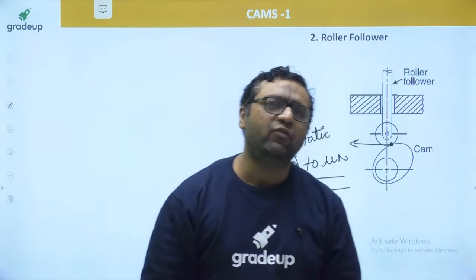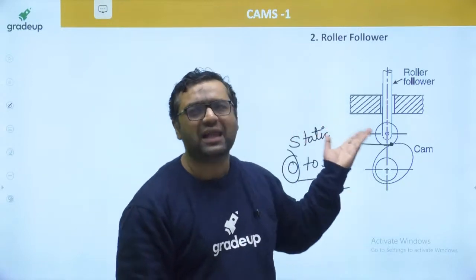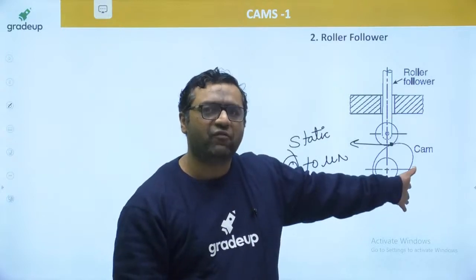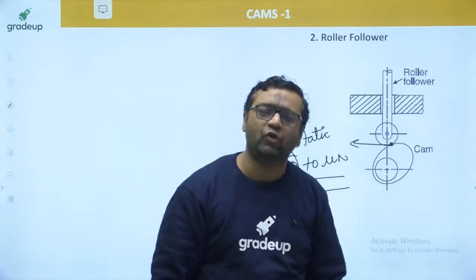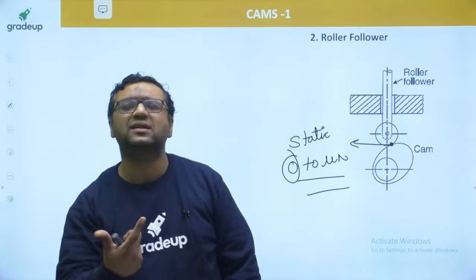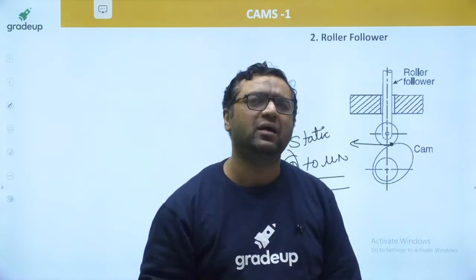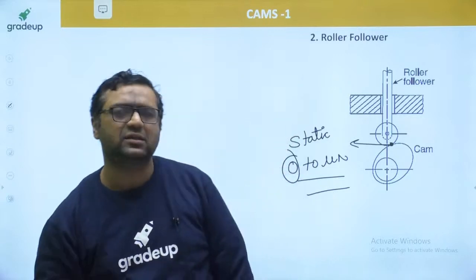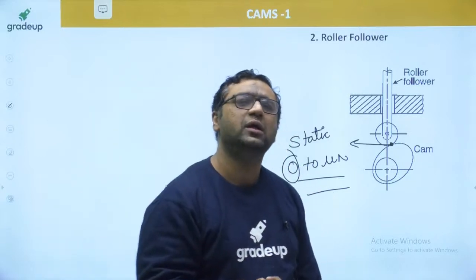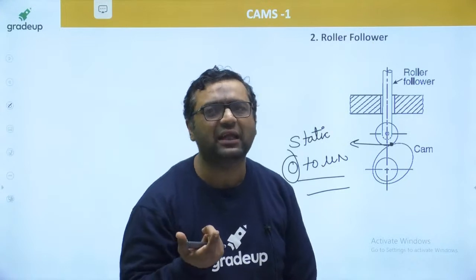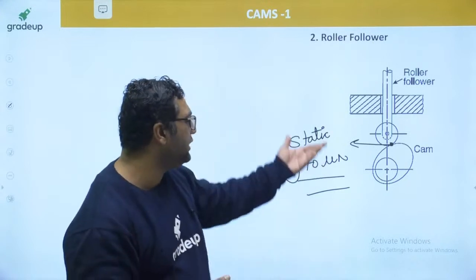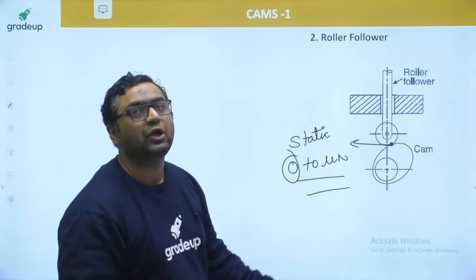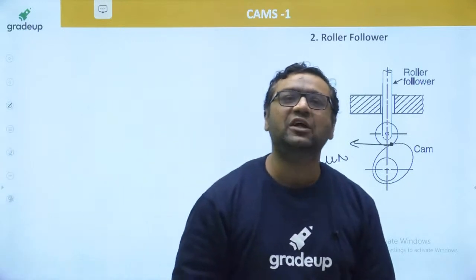Even then, with other methods you cannot increase the life much; the life remains lesser only. But for the roller follower, the life is more than a human life. So it is better to use this type of cam follower. When the best type is available, why would you go for anything else? Coatings can increase the life slightly, not permanently. But using a roller follower increases the life permanently, and the life is more than the human being's life. So you can use it for longer.